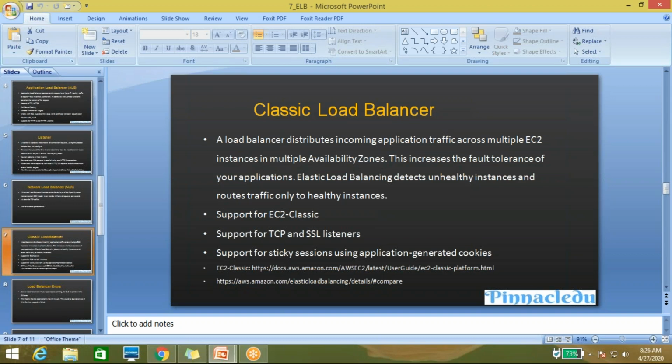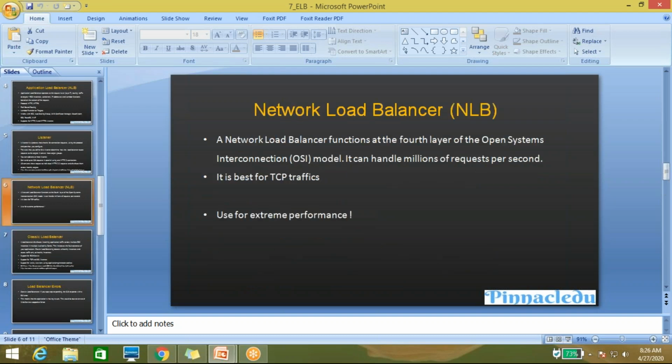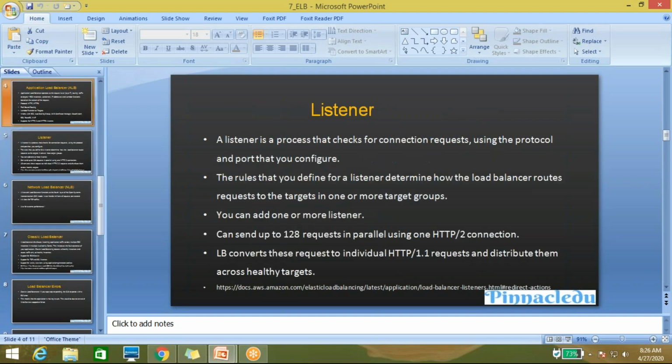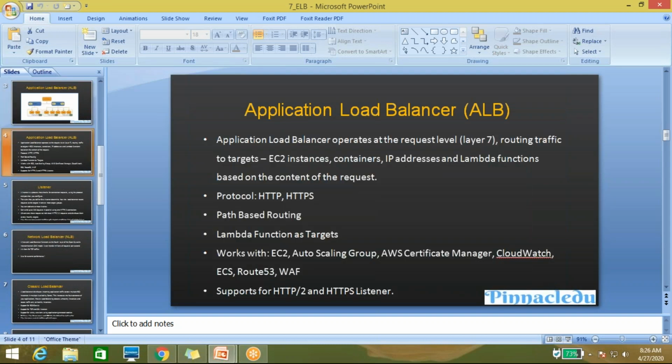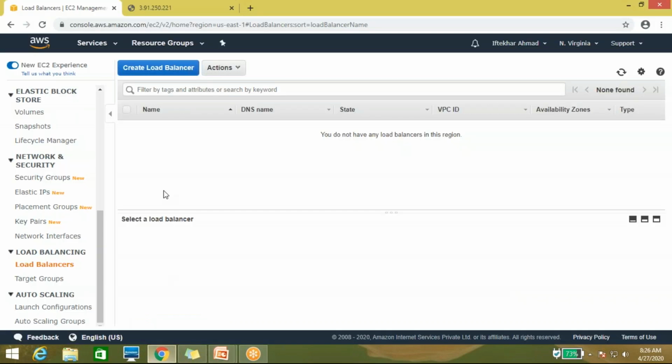After 2016, AWS introduced the application load balancer. The classic load balancer supports TCP, UDP, and HTTP or HTTPS both. We will do the lab separately so you can easily understand. First I'll configure the classic load balancer.